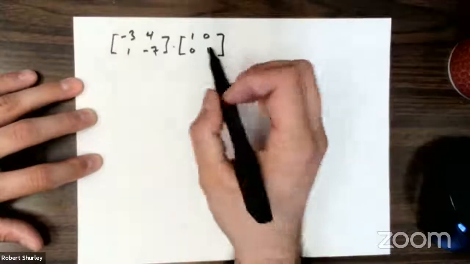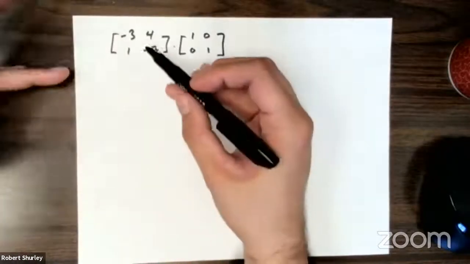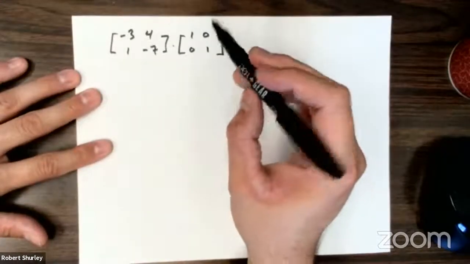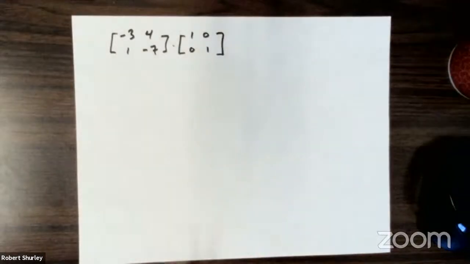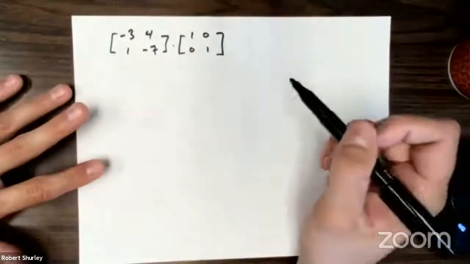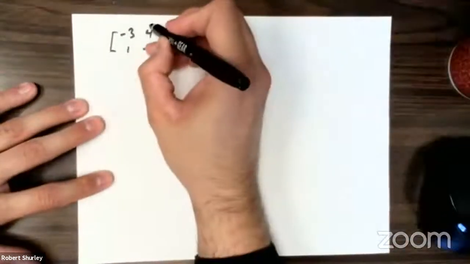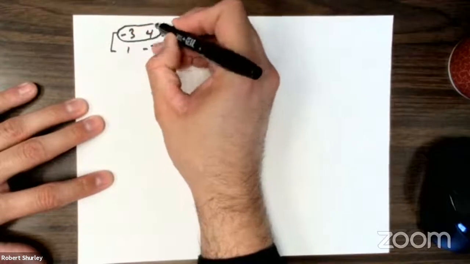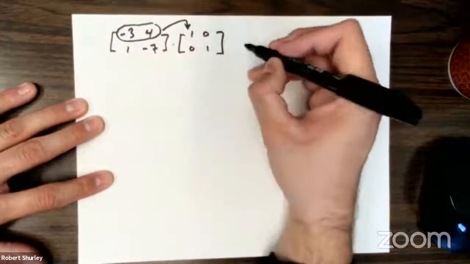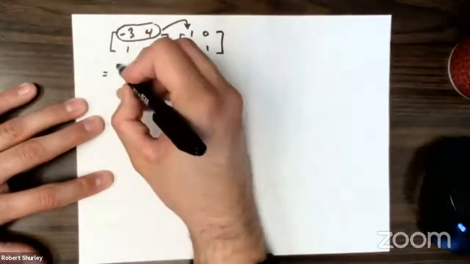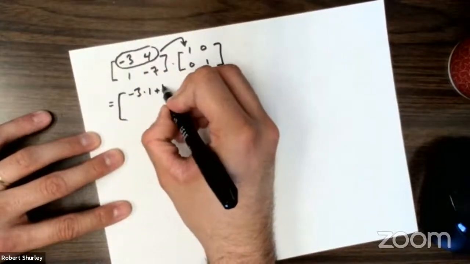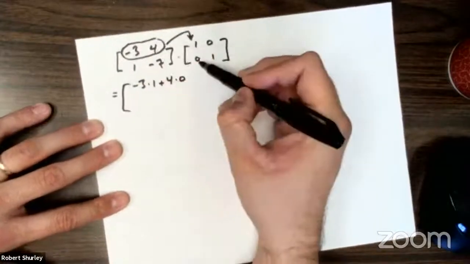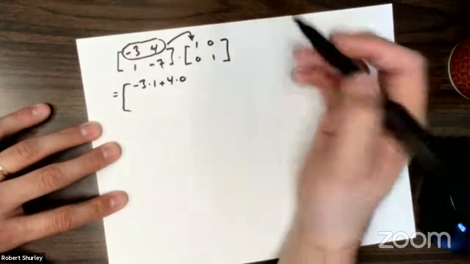the identity. Okay, so we have a matrix. We'll call it A. It doesn't matter. But we're going to multiply it by its identity. And what we're going to see is we're going to get the same exact matrix we start with, because we're multiplying by the identity. Now if you remember this, we take this first row, drop it into this first column. I'll put it down here. We wind up with -3 times 1 plus 4 times 0, right? The 4 overlaps with the 0, -3 with the 1.